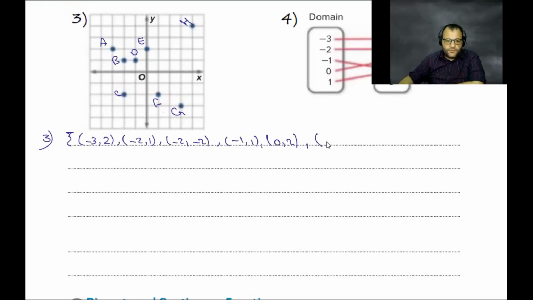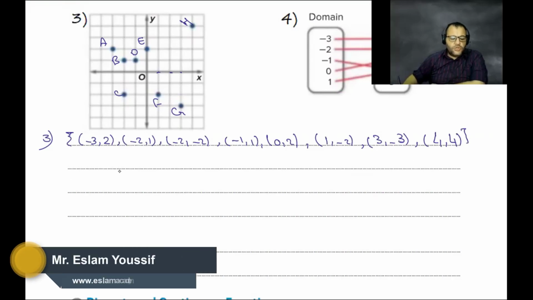1 and negative 2. 3 and negative 3, 4. My bad, sorry. 4, 1, 4, 2, 3, 3, 3 and negative 3. G, not H. G, 4, 1, and 2, 4. 3, and going down 3. Yes, that's 4 and 4. Okay, sorry. So we need to find the domain.